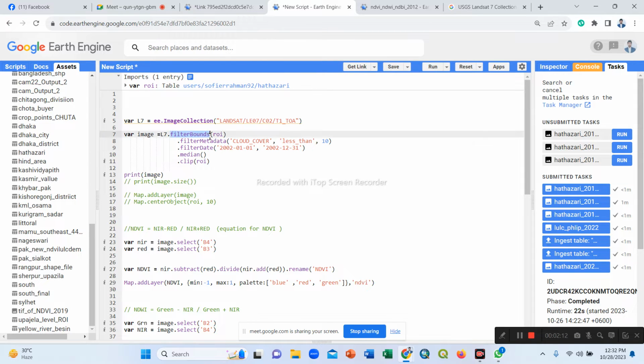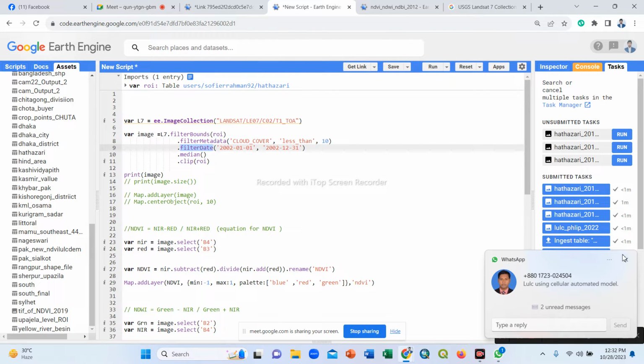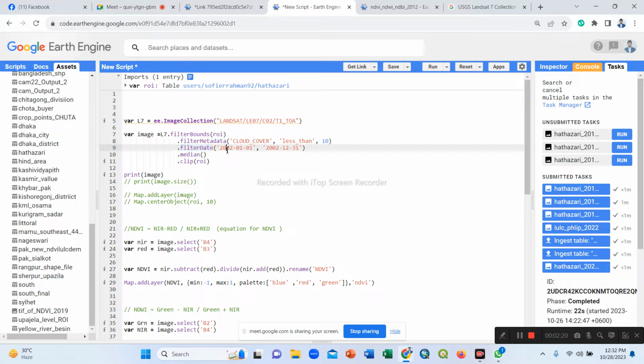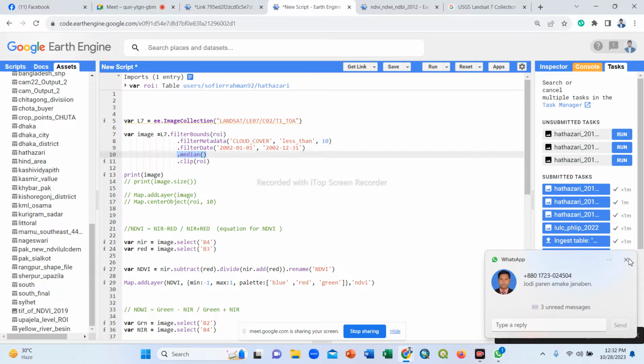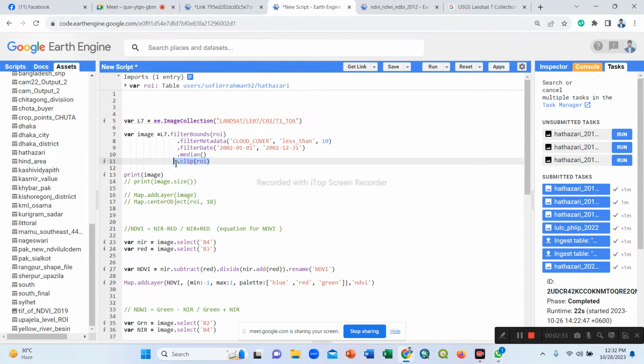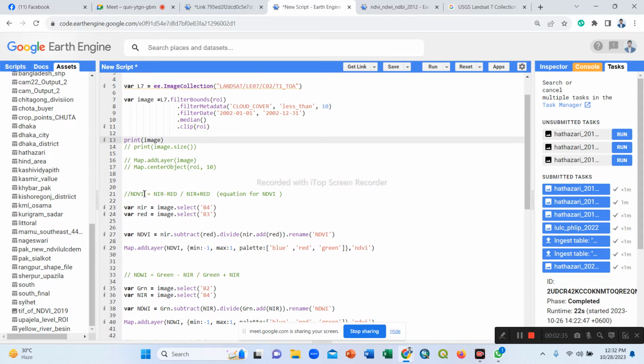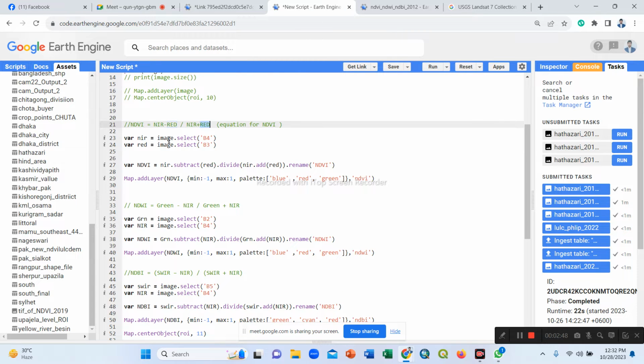We select the same procedure. We use filter bounds, filter metadata, then filter date function. We select our specific time period, the year 2002, 1st January to 31 December. Then we use the median function, and then the clip function to clip our region of interest. Then we select the NDVI formula, which we already know: near infrared band minus red band, divided by near infrared plus red band. So this is our equation.